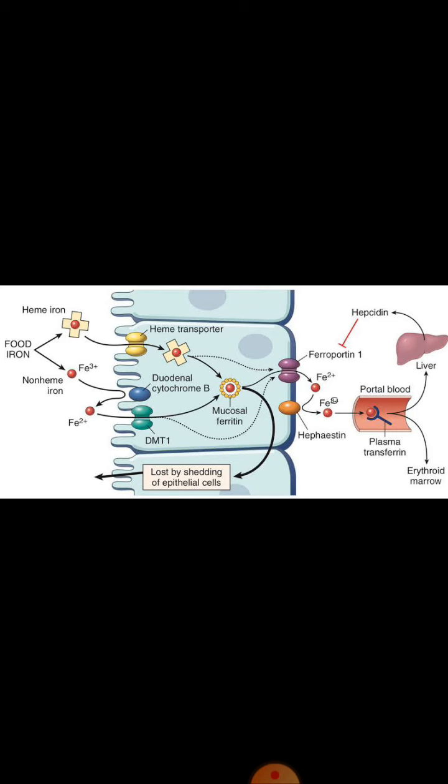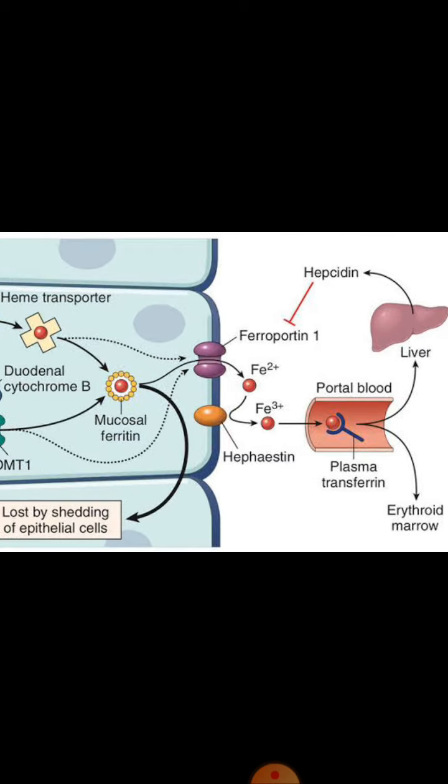Now this Fe3+ goes to blood, and we know that it is very toxic, so it is not present in the blood freely, and it binds with a protein called plasma transferrin. This plasma transferrin then transfers this iron to various tissues of the body. Either it goes to the liver, or it may go to the other tissues of the body, and it may go to the bone marrow, where it is incorporated inside the red blood cells.